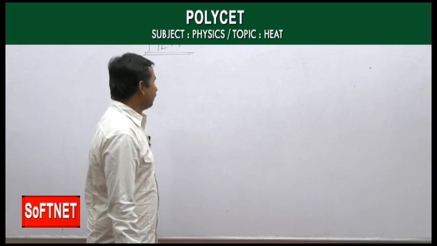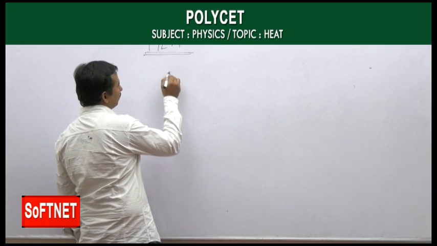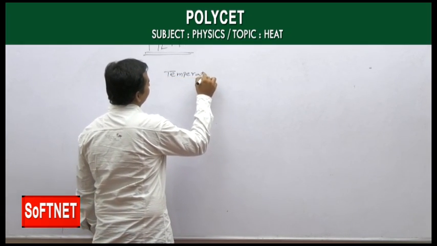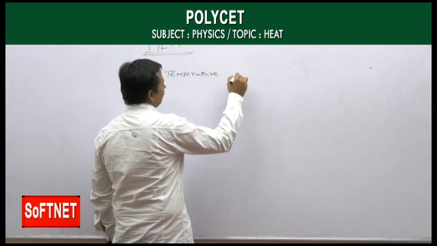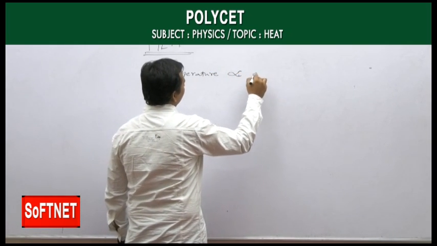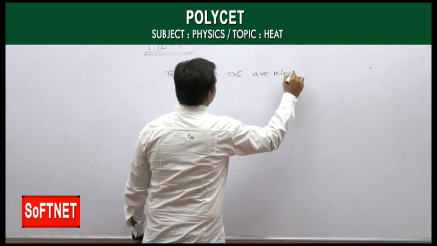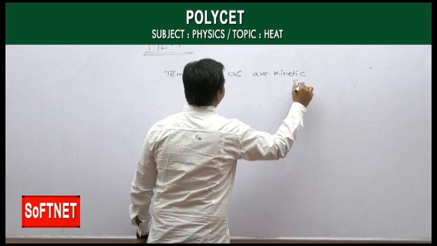See here, the absolute temperature is directly proportional to the average kinetic energy.